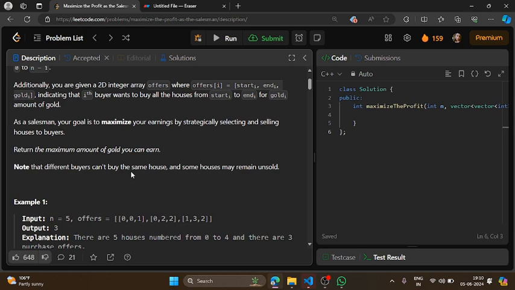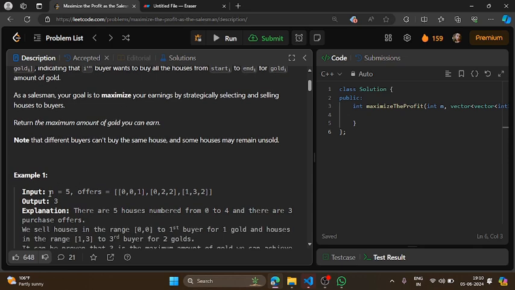Now note that different buyers cannot buy the same houses, right? If you have sold one particular house to a particular buyer, then you cannot sell that house again, because one house can be bought by only one buyer. Okay, so this is given: the number of houses available and the offers which are available for the houses.